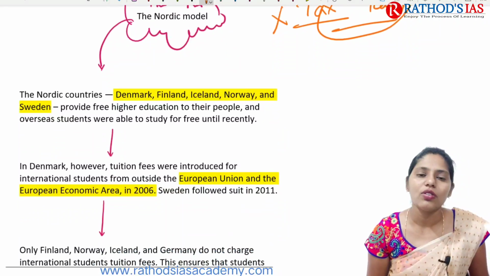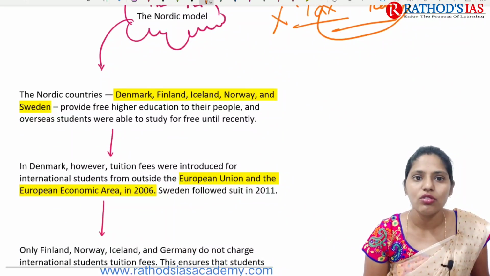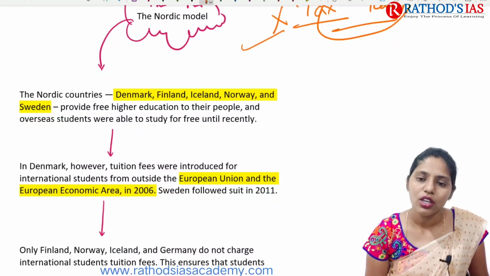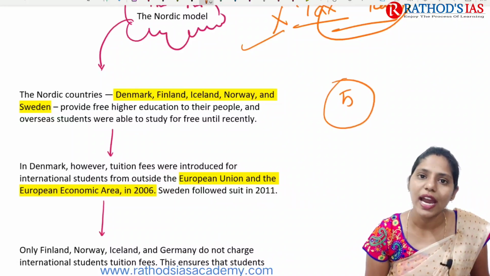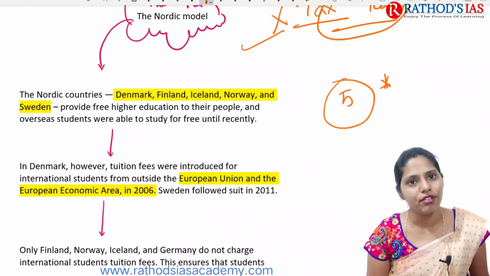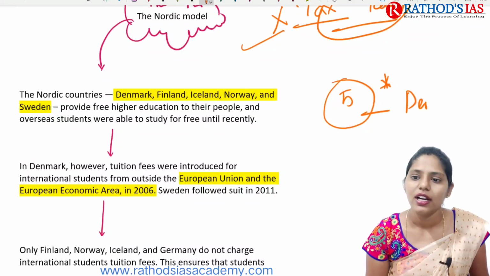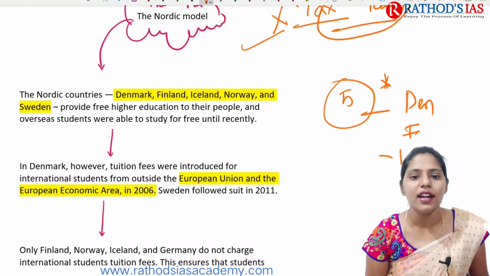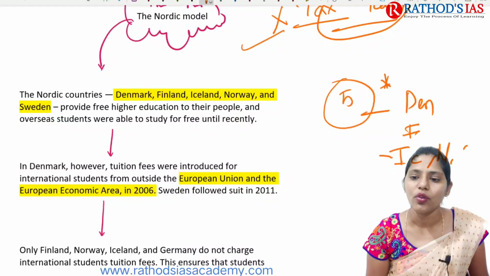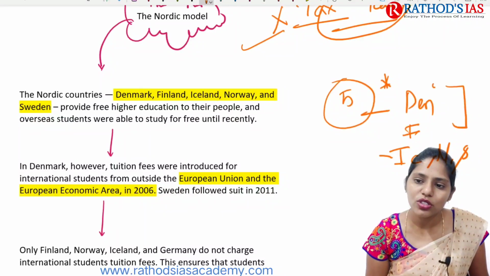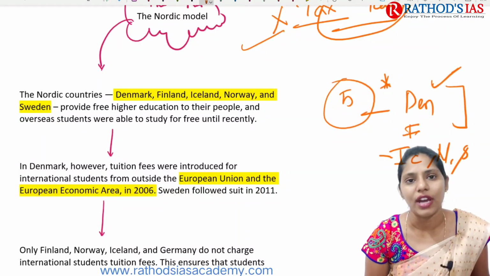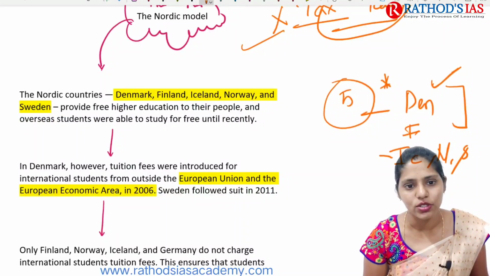If you are talking about a case study, you can focus on the Nordic model. Which are these Nordic or Scandinavian countries? We have 5 Scandinavian countries: Denmark, Finland, Iceland, Norway and Sweden. We are going to see the policy of these 5 countries in higher education.